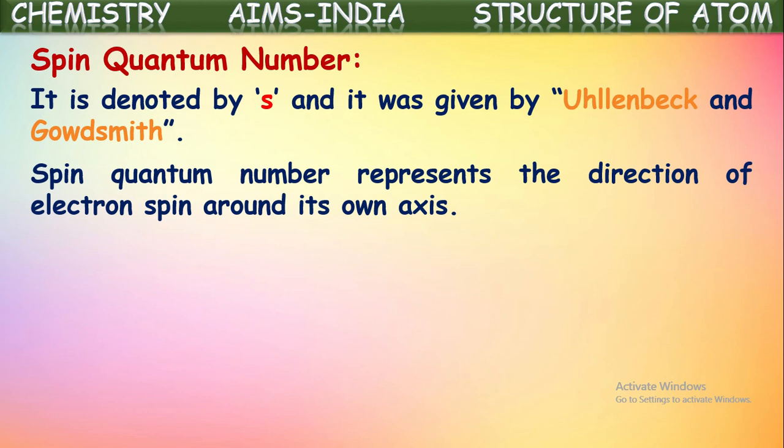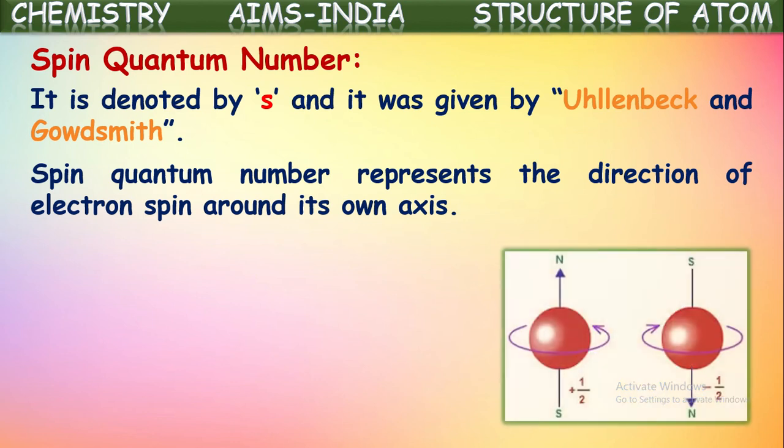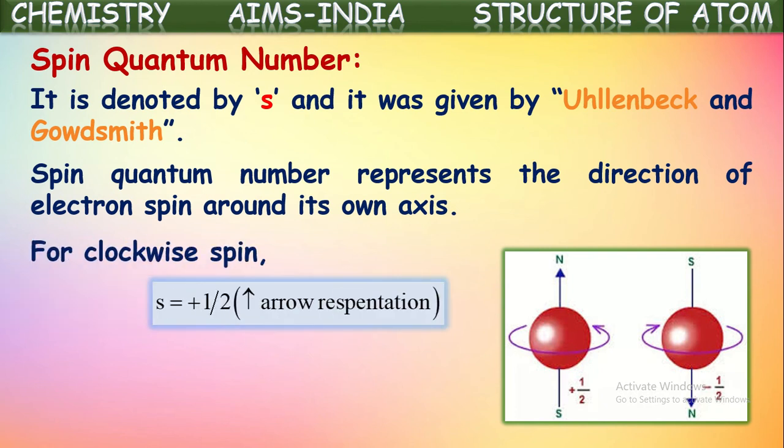Coming to the spin quantum number, it gives the information about the self rotation of the electron around its axis. It is revolving around the nucleus, and at the same time it is having self rotation also. That self rotation of the electron is given by this fourth quantum number, the spin quantum number. That means the electron is either spinning clockwise or anti-clockwise.